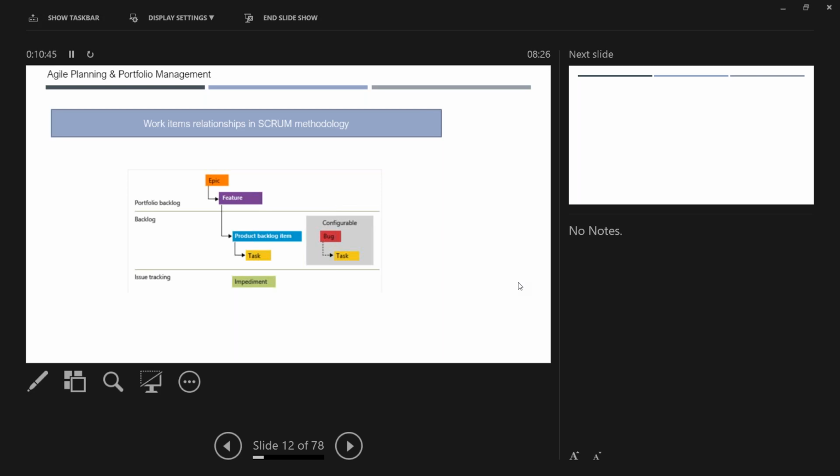Okay. And in your backlog, you have a product backlog item. Under that, you have the task. This is the parent-child relationship. We just talked about it. And then we have the issues.